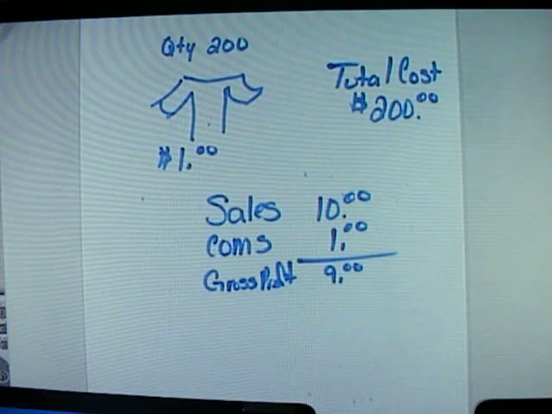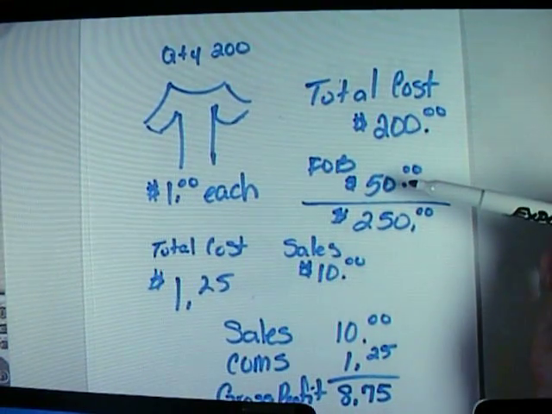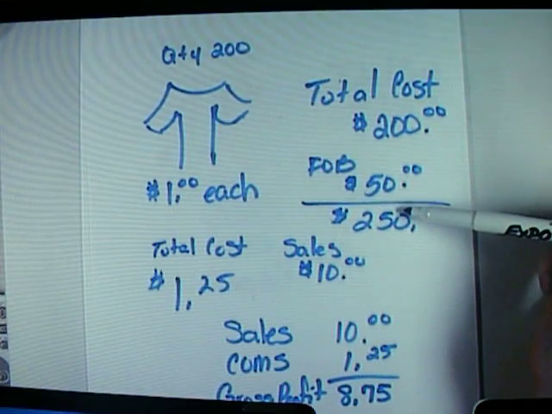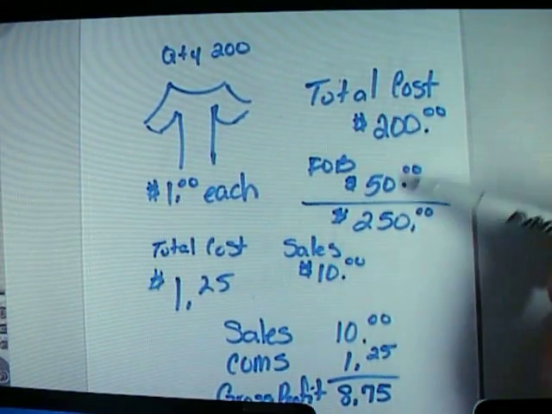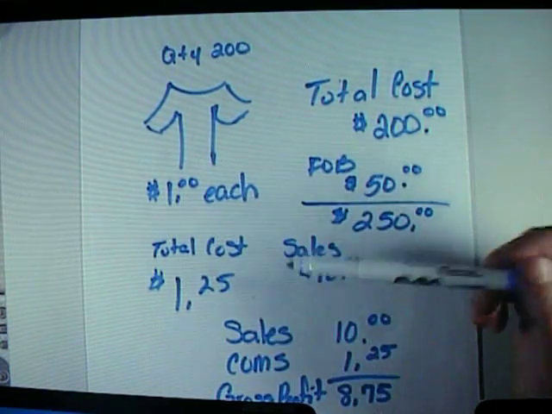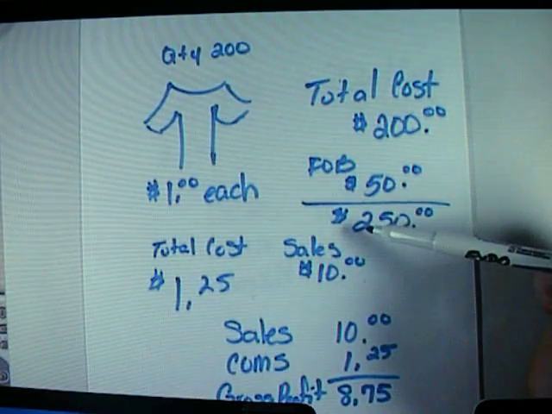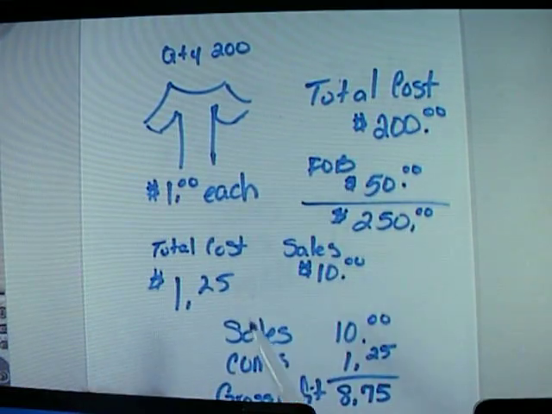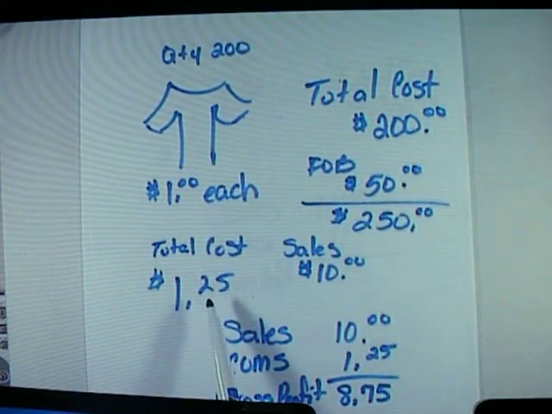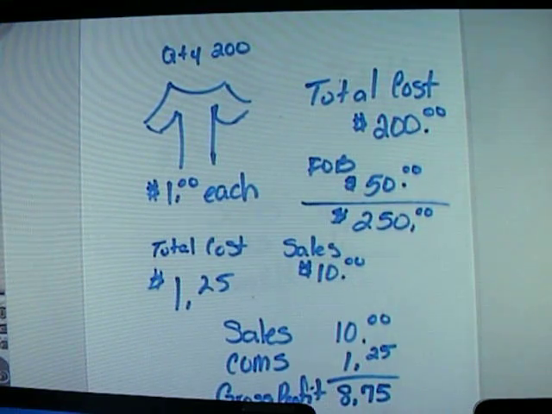Whereas when you do the appropriate method of including FOB into your total cost, you don't have to worry about paying for this later on. It's already built into it. So remember, a rule of thumb, include all costs associated with your items so you can capture the total cost of the item, and make sure that you set a good sales price so you can get a good gross profit to cover your overhead and have a decent net income at the end of the day.